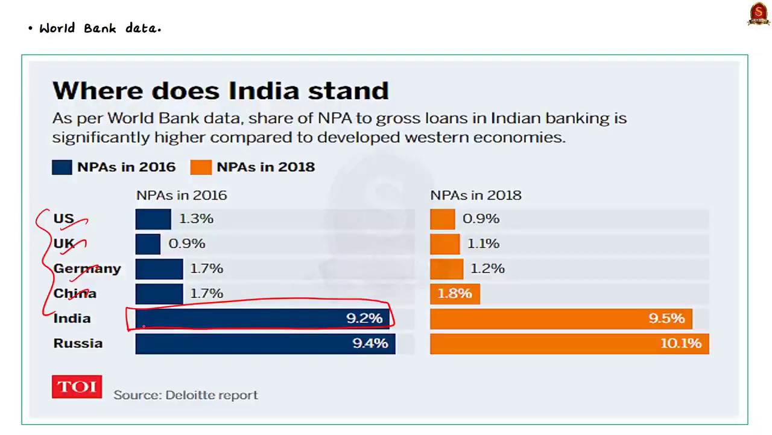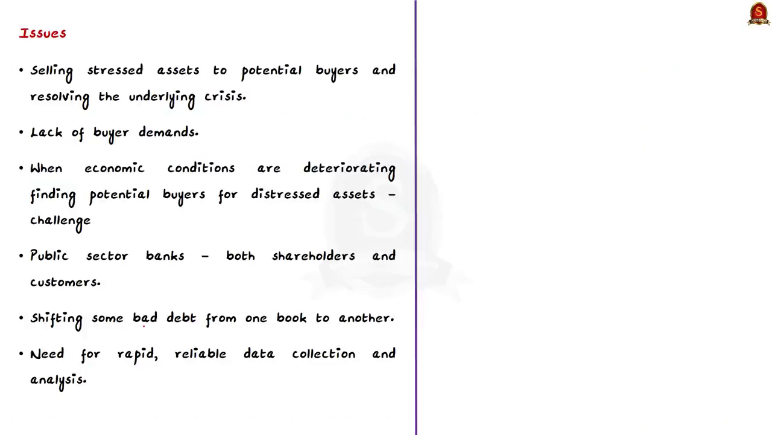Till now we saw the significance of the bad banks. Now we will move on and see the issues associated with the bad banks. One of the issues which may arise is selling the stressed asset to potential buyers and resolving the underlying crisis in the system. In the current situation, when economic conditions are deteriorating, finding a potential buyer for distressed assets can be a very significant challenge. There is a lack of buyers' demand.